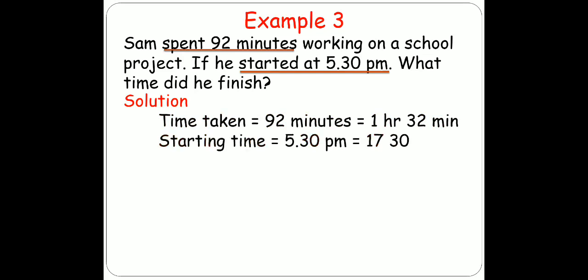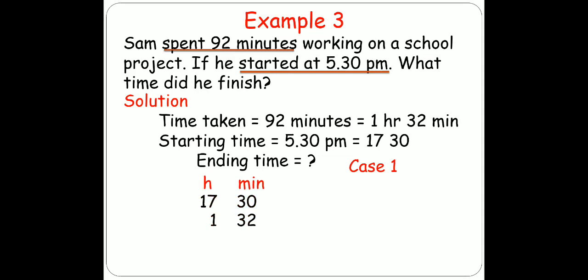Now what is given? The starting time, that is 5:30 p.m. We will convert it into 24-hour clock. So the 24-hour clock time is 17:30. Now we are asked to find the ending time, or departure time, as I told you in the 3 cases. So it is case number 1. We are given the time taken and the starting time. We will add these 2 times and we will get the ending time.